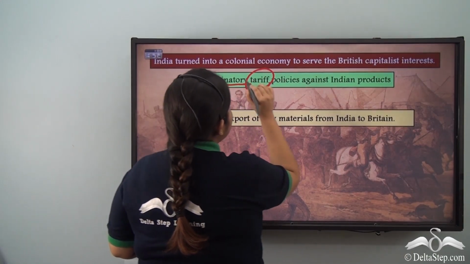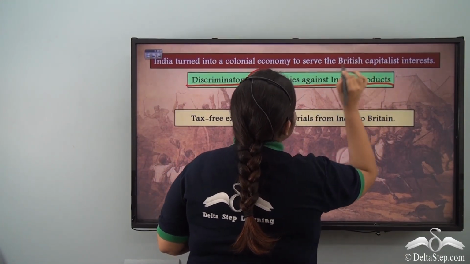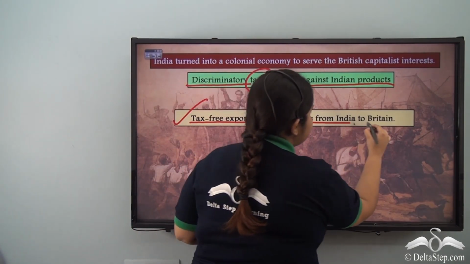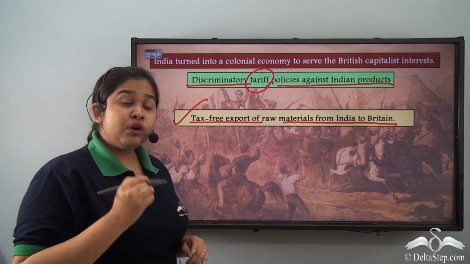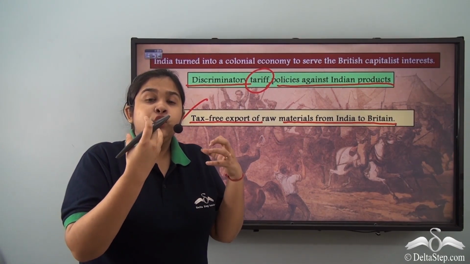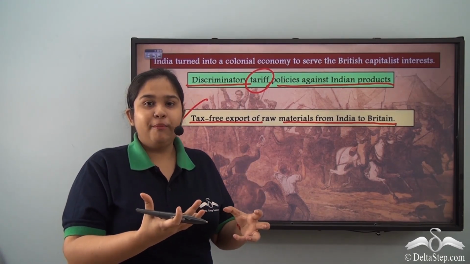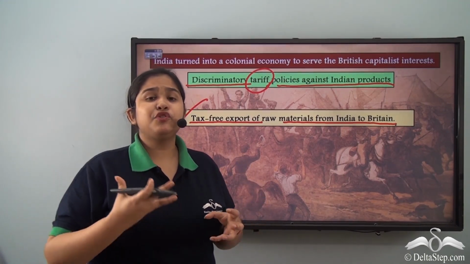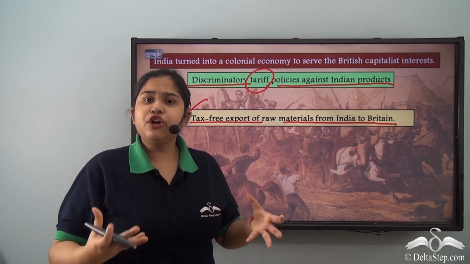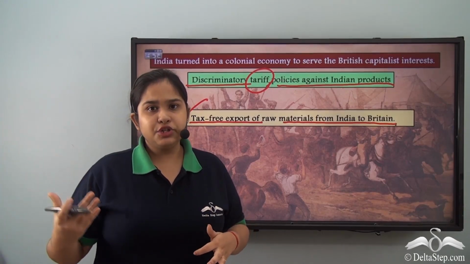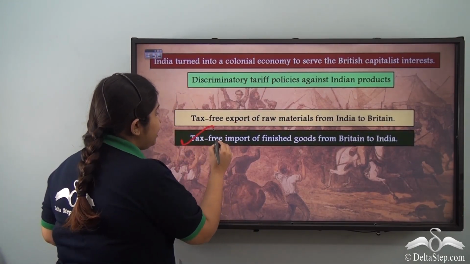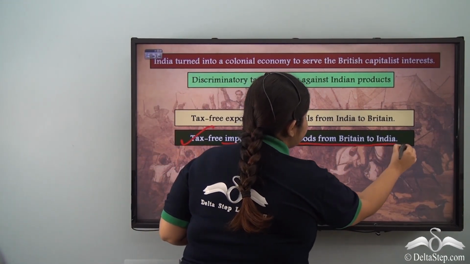So we see discriminatory tariff policies against Indian products. First, tax-free export of raw materials from India to Britain. Not only tax-free export of the raw materials, but also no amount was to be paid for the raw materials. So most of the time the raw materials were carried without payment, free of cost, to Britain, and then used for their production. Next, we see tax-free import of finished goods from Britain to India.